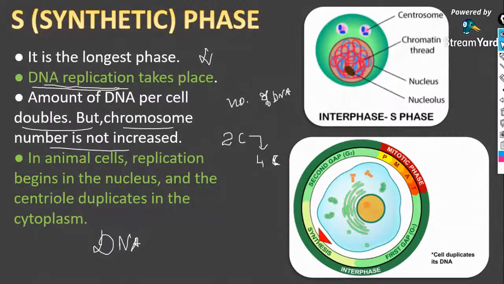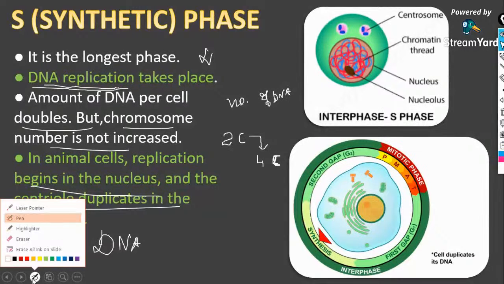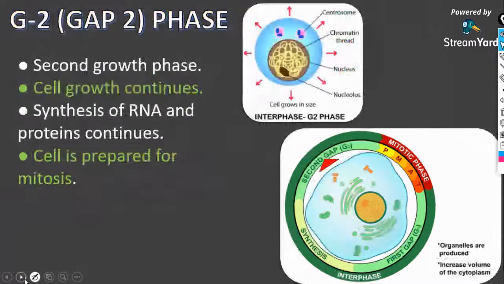C refers to what? It refers to the content of chromosome. So that is what is meant by DNA replication occurring. In animal cells, replication begins in the nucleus and the centriole duplicates in the cytoplasm. All of you will learn those things when you start with mitosis. Clear? That's all for the S phase.